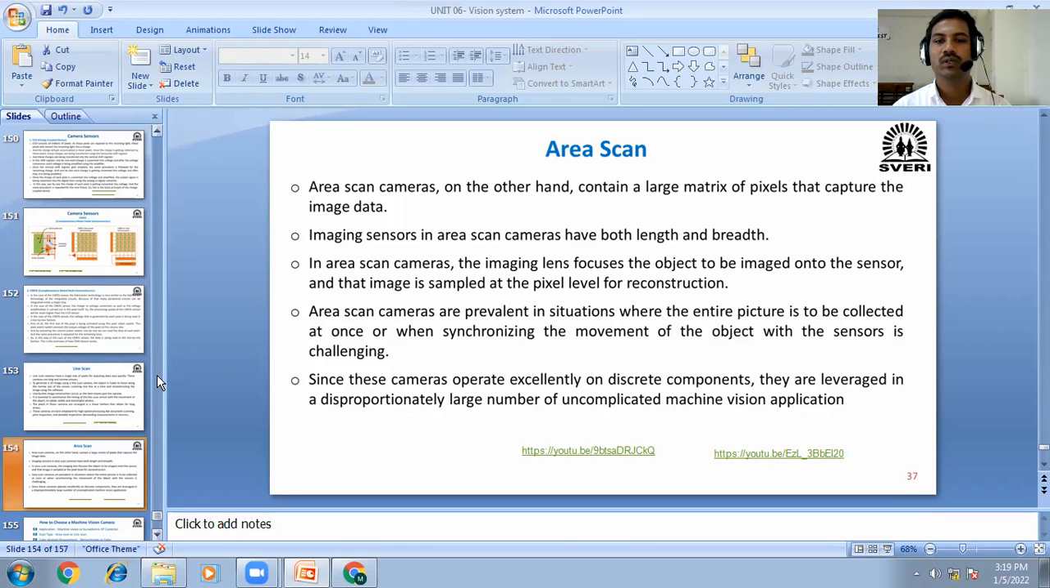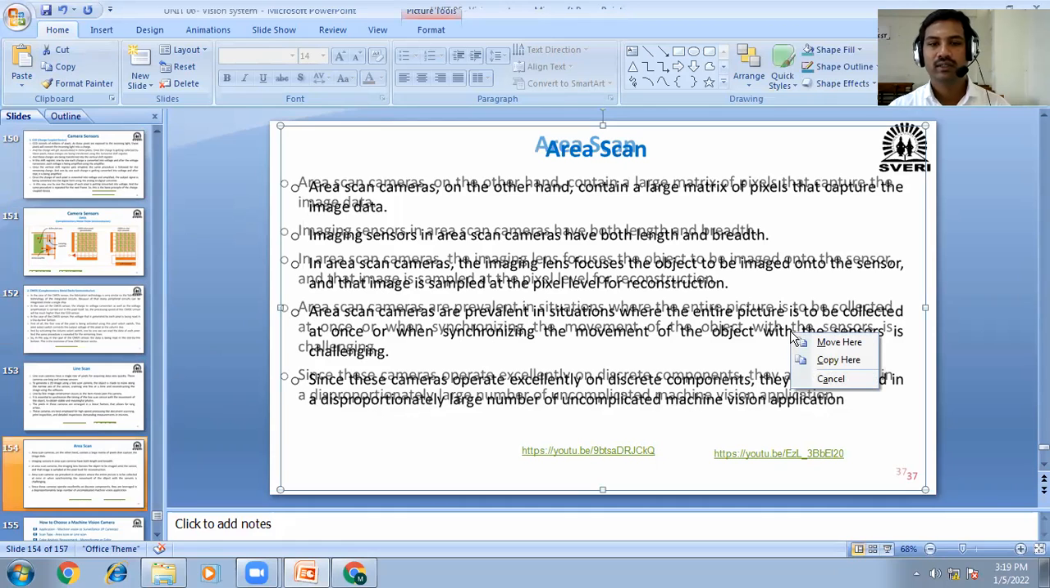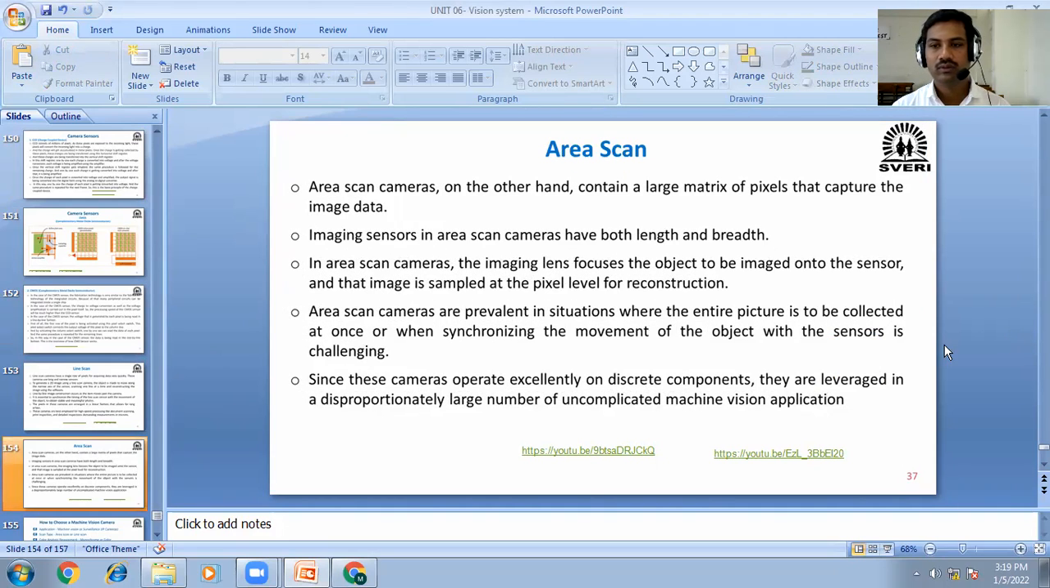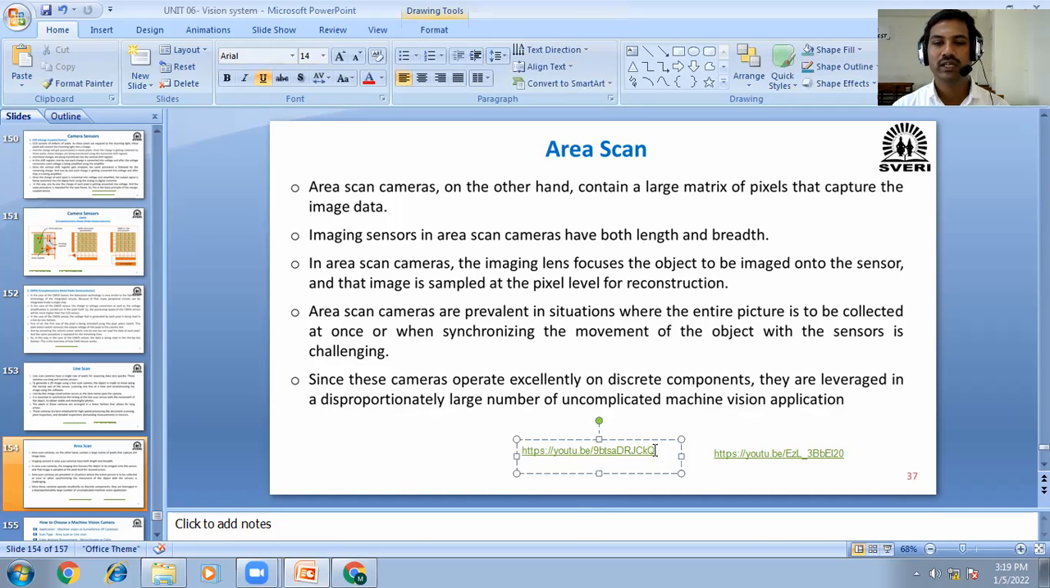Area scan cameras are prevalent in situations where the entire picture is to be collected at once, or when synchronizing the movement of the object with the sensor is challenging. Since these cameras operate excellently on discrete components, they are leveraged in a disproportionately large number of uncomplicated machine vision applications. Just we will see how that actually, okay, a certain area is scanned.